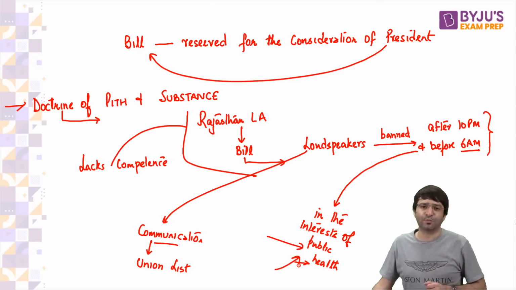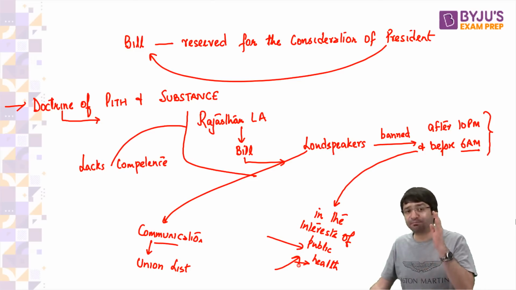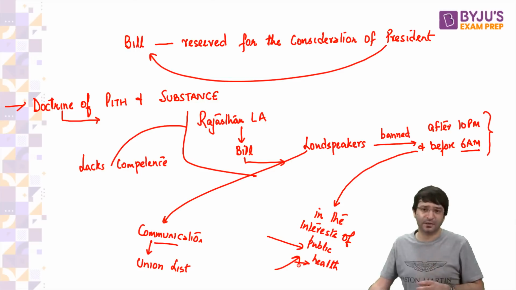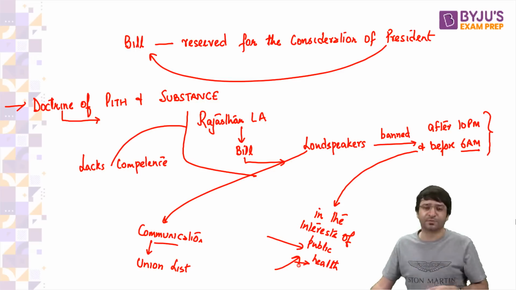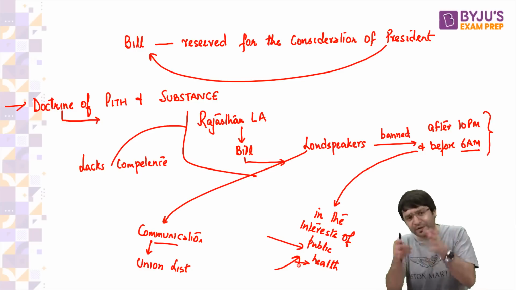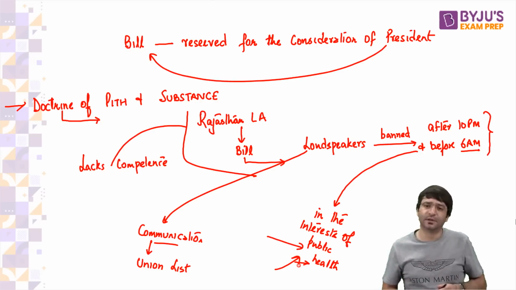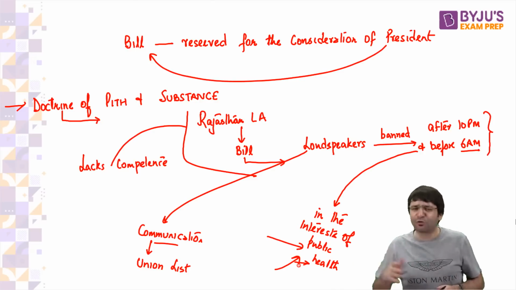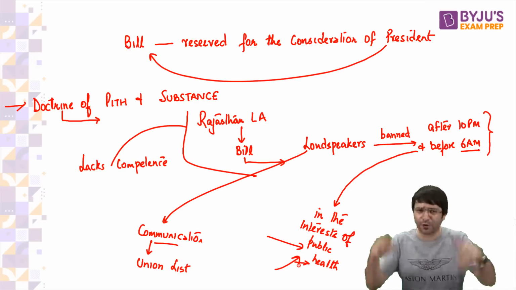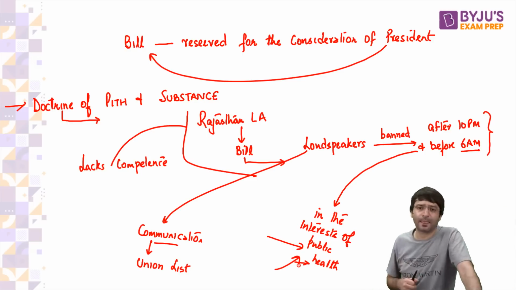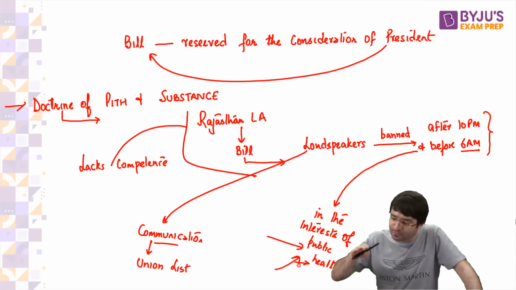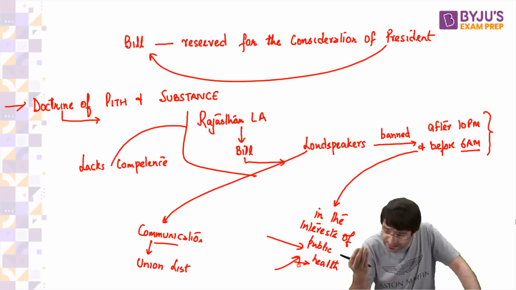In this matter, the Supreme Court said we will have to look at the pith and substance of this bill. What is the real objective of this bill? If the real objective is health, which is within the domain of the state, there will be incidental encroachment. But on that ground, the law cannot be declared unconstitutional. Similarly, Parliament tomorrow may pass a law which is under its competence.